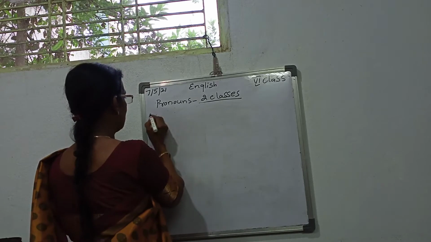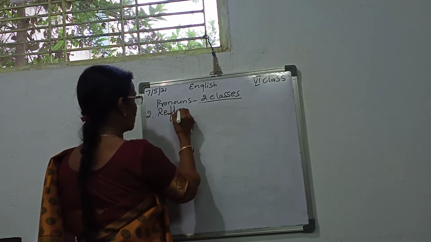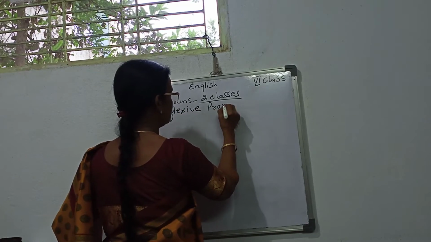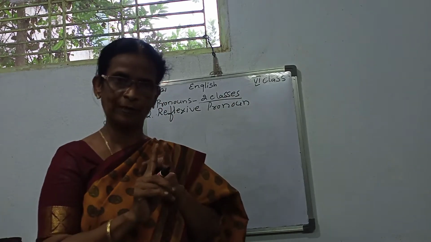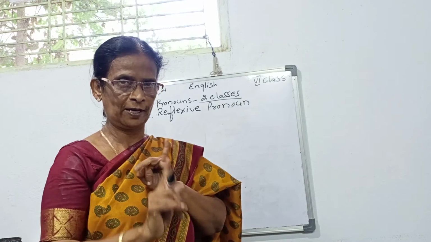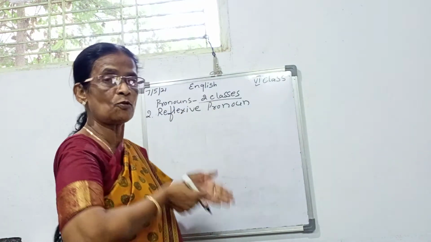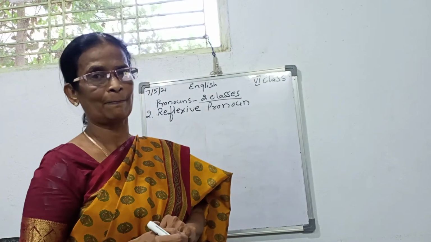The second one is the reflexive pronoun. First one is the personal pronoun. Second one, reflexive pronoun. These reflexive pronouns are going to be formed from the personal pronoun.